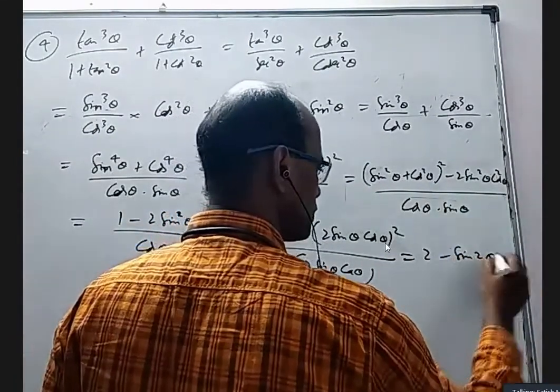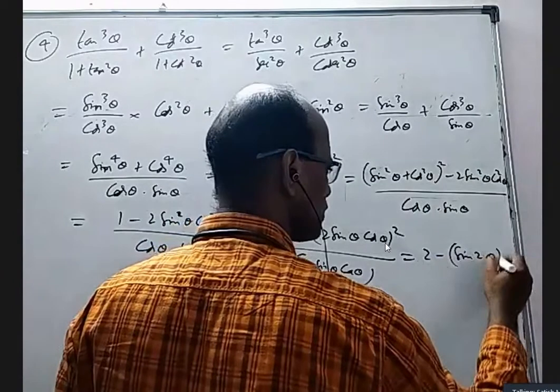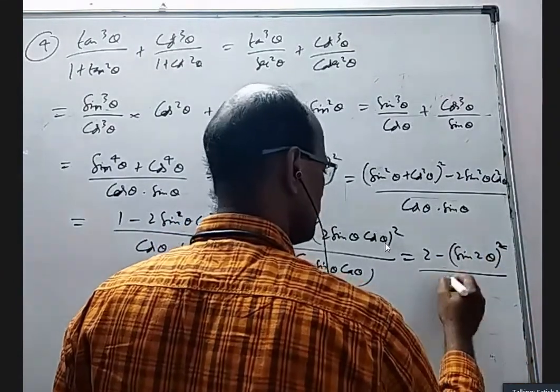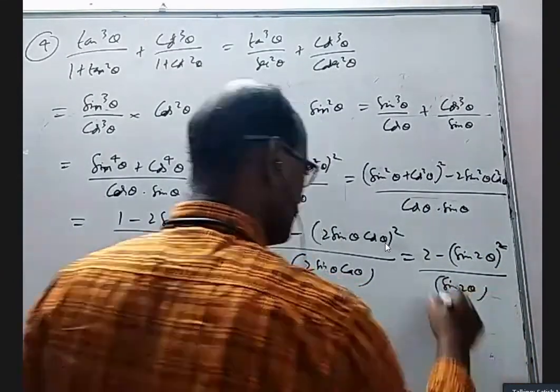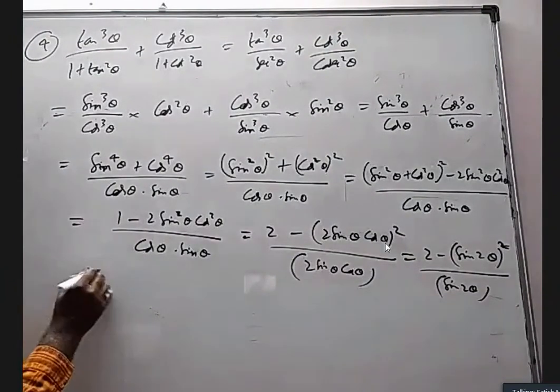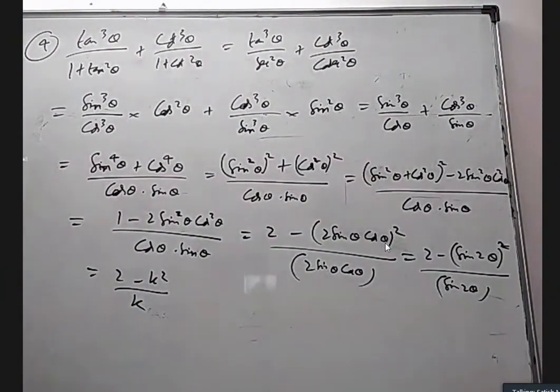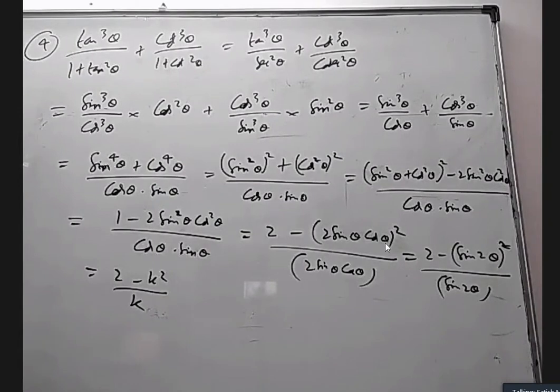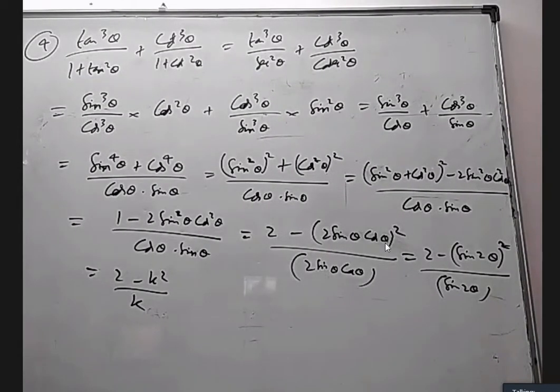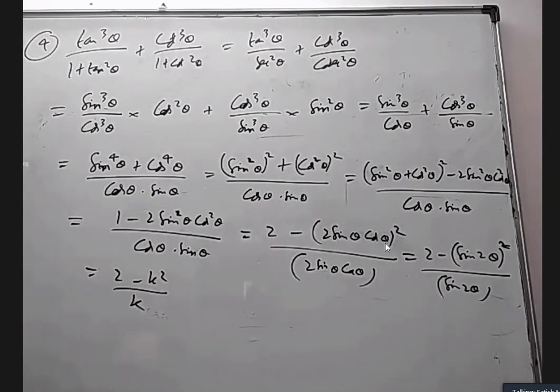So 2 minus sin 2 theta whole square by sin 2 theta, and that is k. So 2 minus k square by k. So all these questions, there is not like any theory that one should know. Just have to know the formulas and try the question this way, that way.